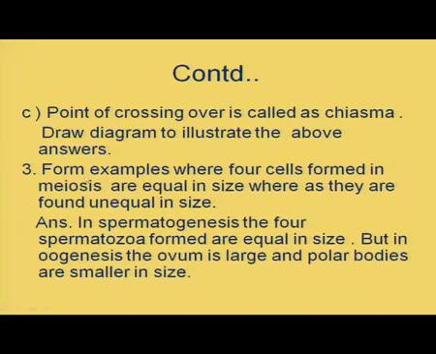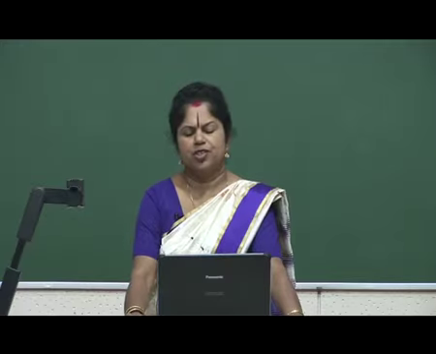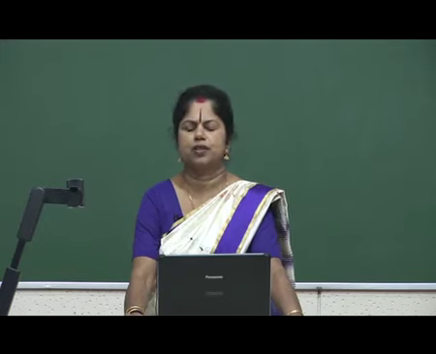Give examples where the 4 cells formed in meiosis are equal in size, and where they are found unequal in size. In spermatogenesis, the 4 spermatozoa formed will be equal in size, but during oogenesis, the ovum is large and the polar bodies are smaller in size.